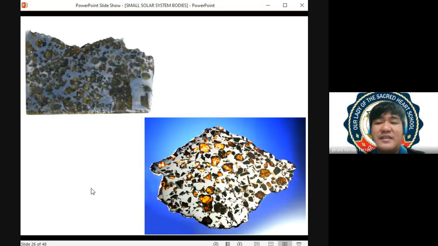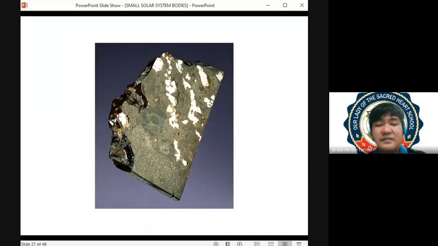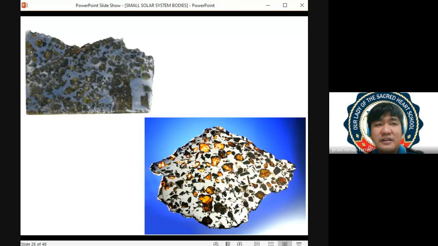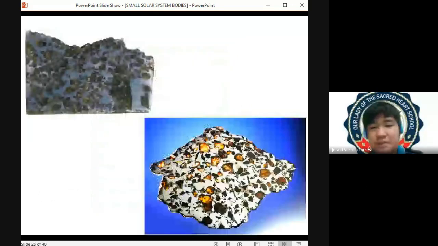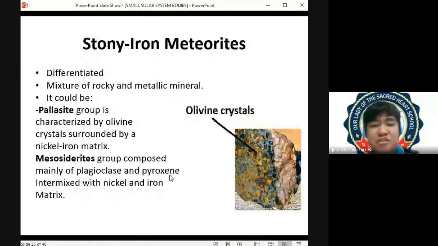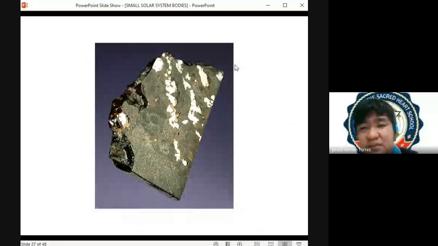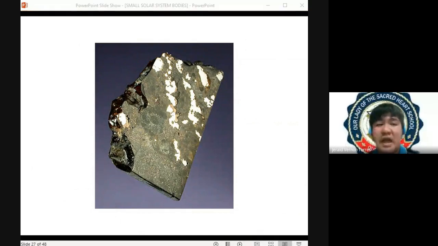So, we call that a pallasite. Ito naman, this is an example of mesosiderites. Dito sa mesosiderite, meron siyang plagioclase and pyroxene minerals surrounded by iron-nickel matrix.